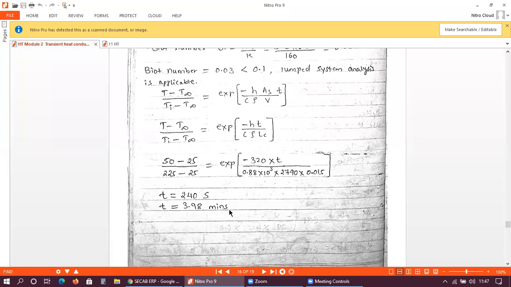So these are some of the problems related to the case where the Biot number is less than 0.1. As I told you, there is another case also. If the Biot number is greater than 0.1, then you have to follow some other procedure for that. That we'll discuss in the next class.